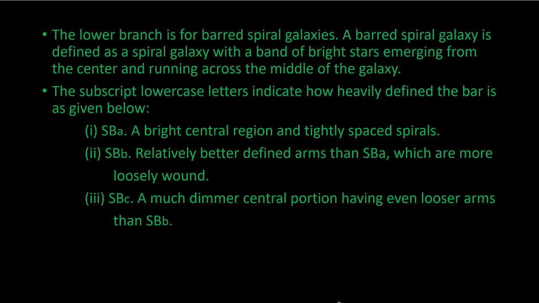If you see the figure, you understand that the subscript here represents the number of spirals it has. If we take the SBc, it has a dimmer central portion with even looser arms than SBb. Next slide.